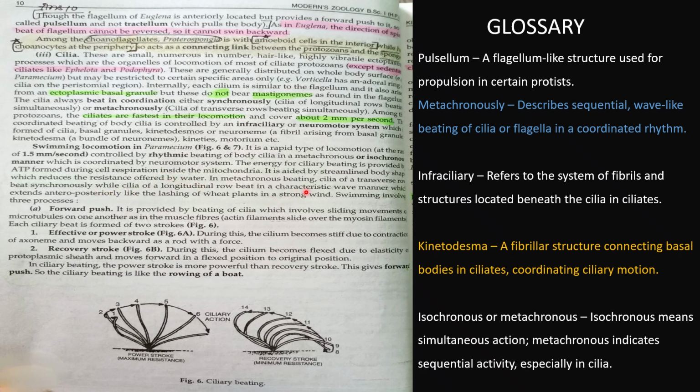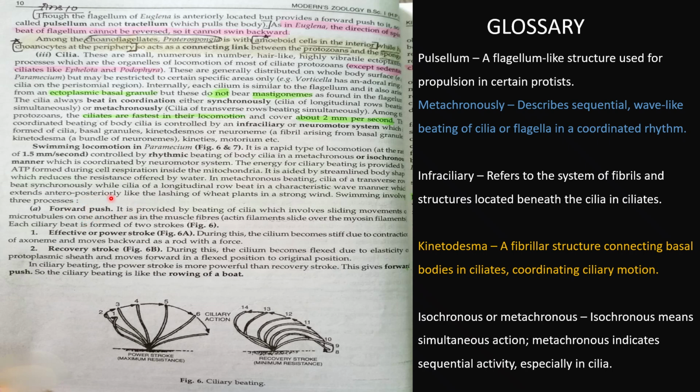In metachronous beating, cilia of the transverse row beat synchronously, while cilia of the longitudinal row beat in a characteristic wave manner, which extends anterior-posteriorly like the lashing of wheat plants in a strong wind. As you have seen, sometimes wheat plants bend towards the direction in which the wind is flowing strongly. In that manner, the wave extends anterior-posteriorly like the lashing of a wheat plant. Swimming involves three processes, that is, a forward push.